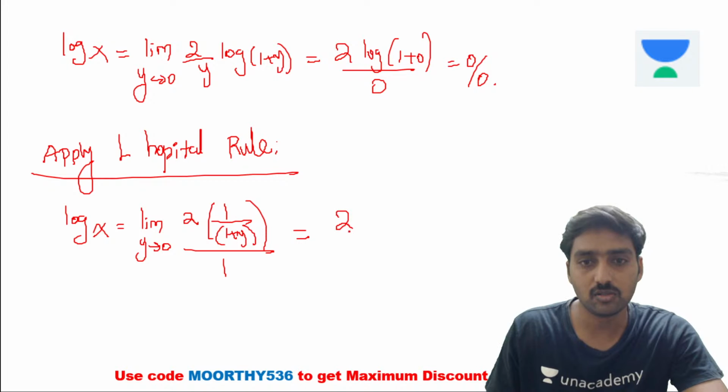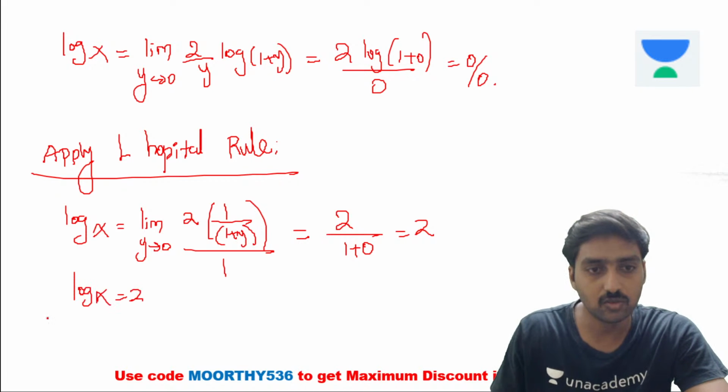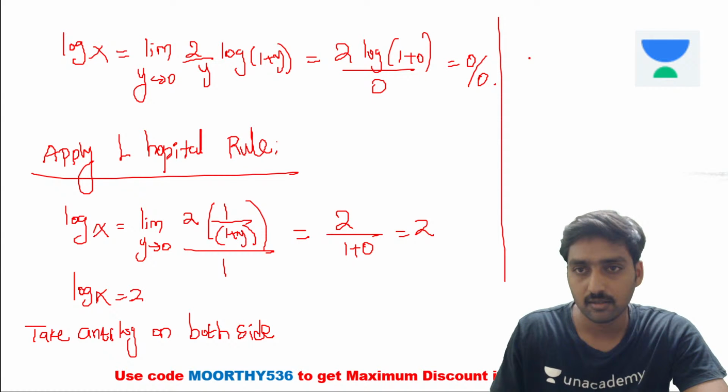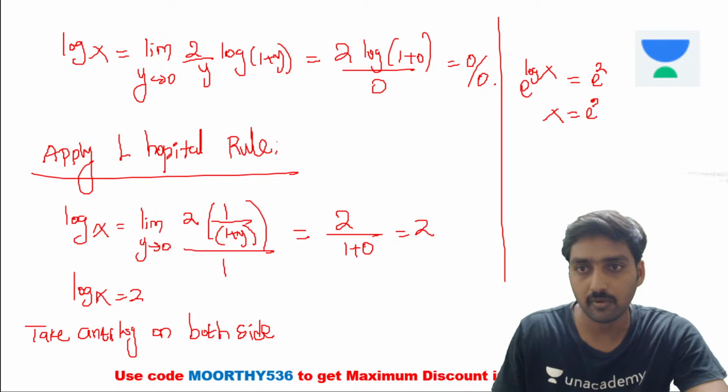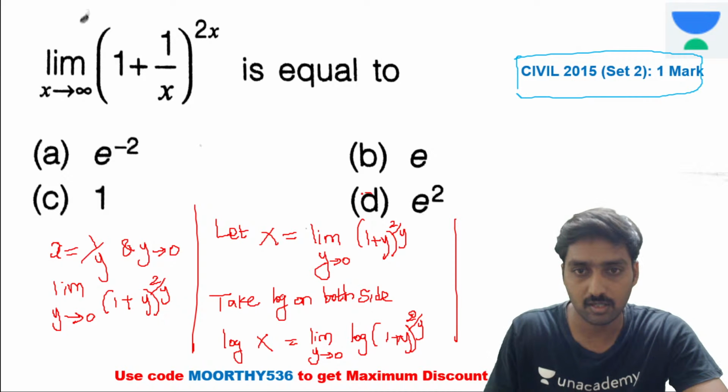Now substitute y is equal to 0: 2 divided by 1 plus 0, it's equal to 2. Now logarithmic of capital X is equal to 2. Take antilog on both sides. While taking the antilog, listen, exponential power logarithmic of capital X is equal to exponential power 2. Now capital X is equal to e power 2. Yes, it's D. Option D is the right answer. E power 2 is the right answer.